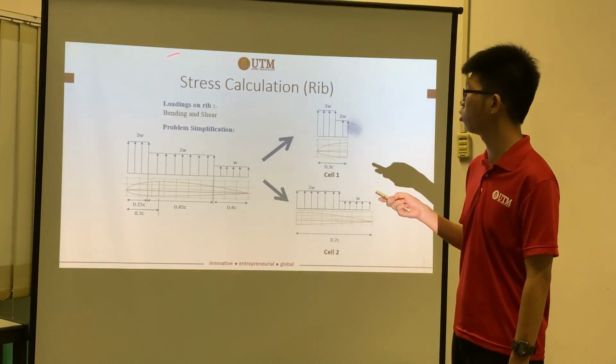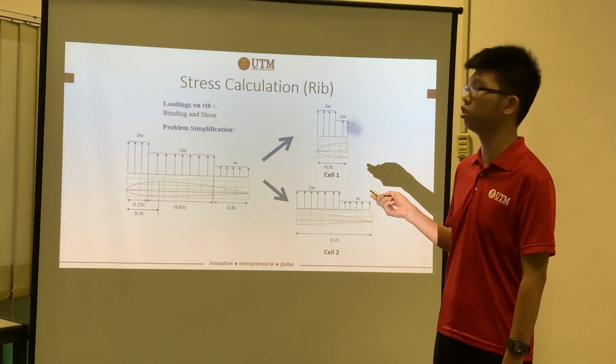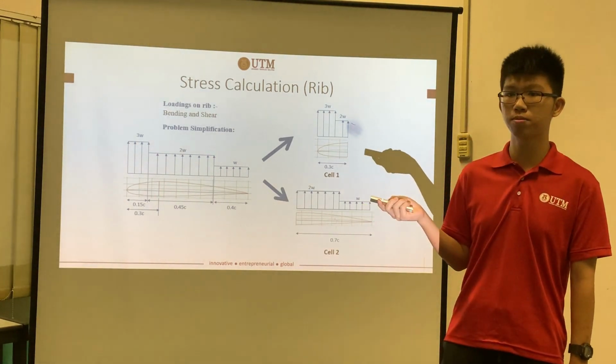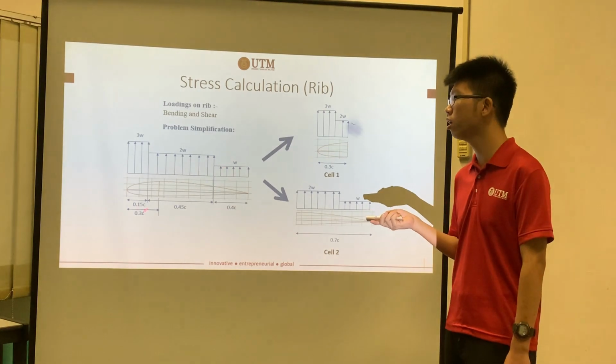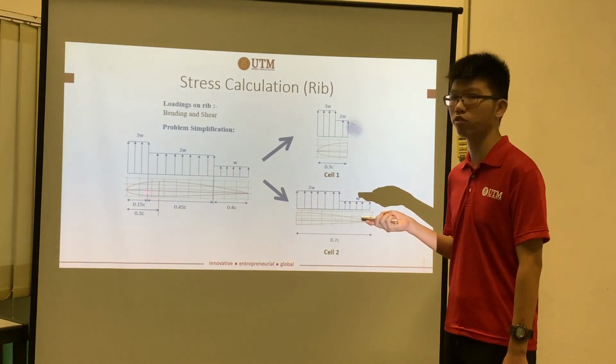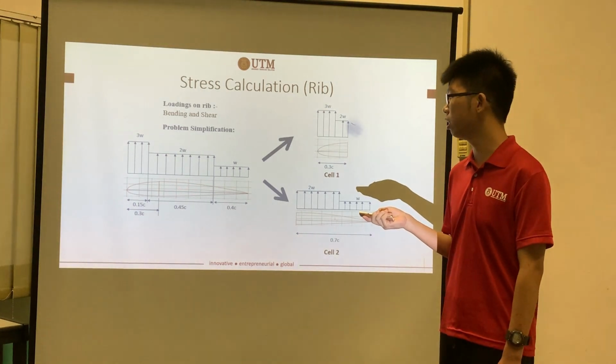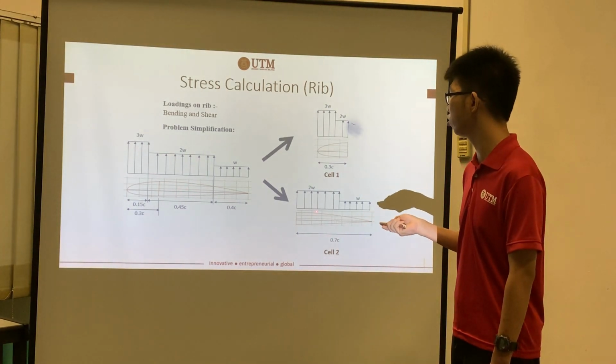And then I will also talk about the stress calculation for the rib. The rib, as I have mentioned before, is divided into 2 cells. The space in front of the spar is cell 1, while the space behind the spar is cell 2. So we just split it into 2.